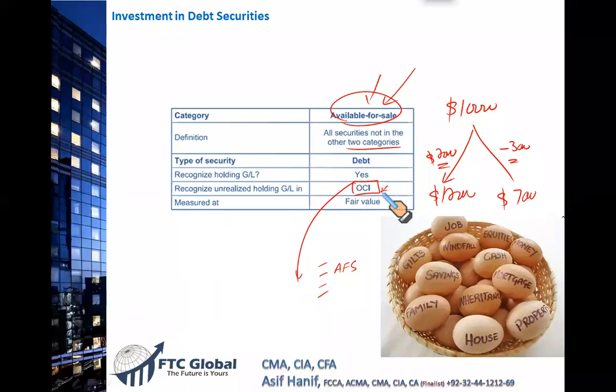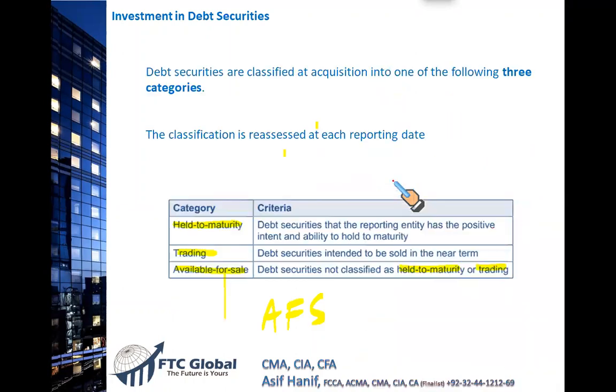I'm very sure you people know that. I'm assuming that because we discussed this concept in much more detail. So gentlemen, if your bonds or preferred stock are designated as available for sale, any fair value gain and loss is not your income, is not your loss. Rather, that gain and loss is reported separately as a component of your other comprehensive income. I'm not going to spend my time on this topic, which we have done in much more detail. So the point to remember here, let's just go back to the main table.